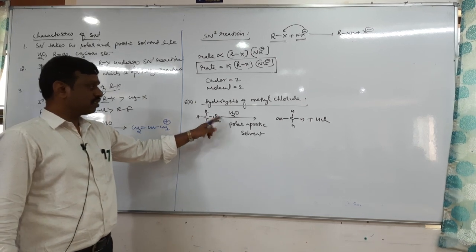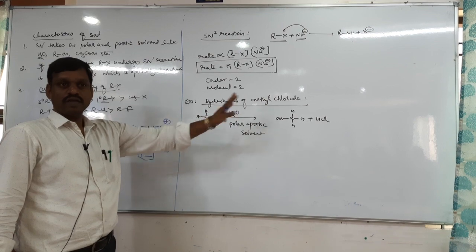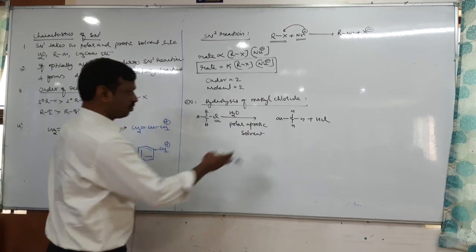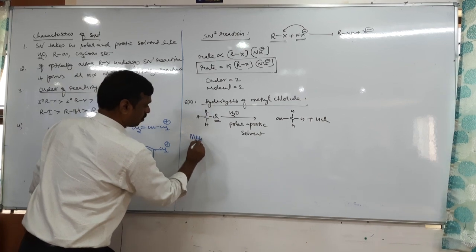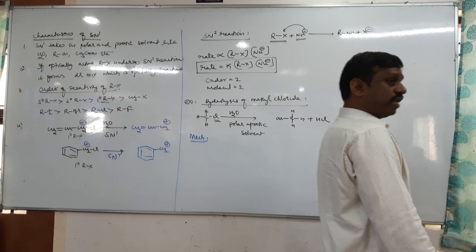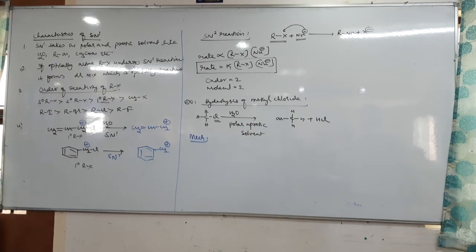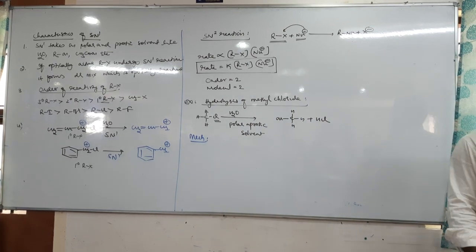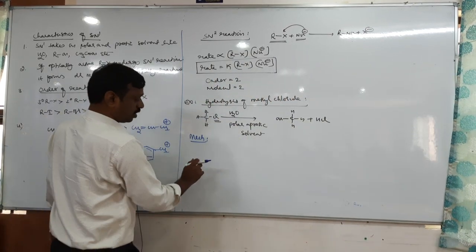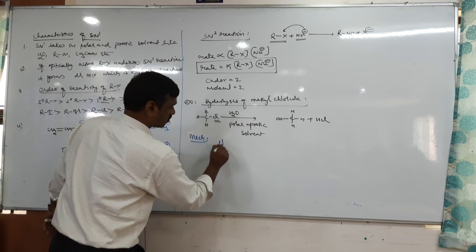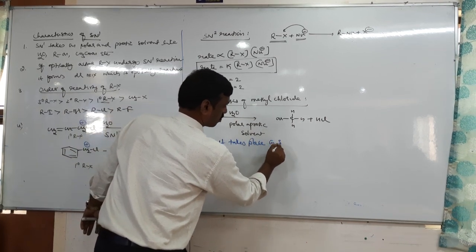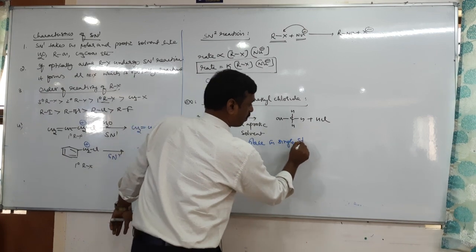Wait, Cl is on the right side, and OH comes on the left side. Okay, this we understand with the mechanism. Tell me the mechanism: what is the mechanism of SN2 reaction? SN1 reaction takes place in 2 steps, whereas SN2 reaction takes place in a single step, right? So therefore SN2 reaction takes place in a single step.